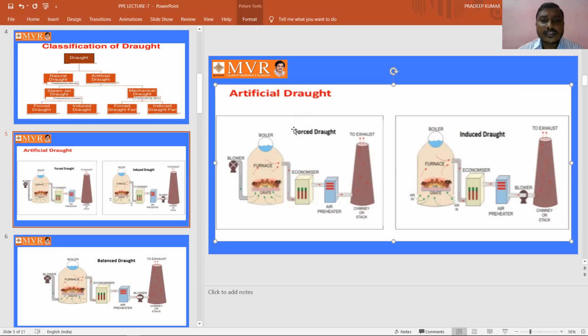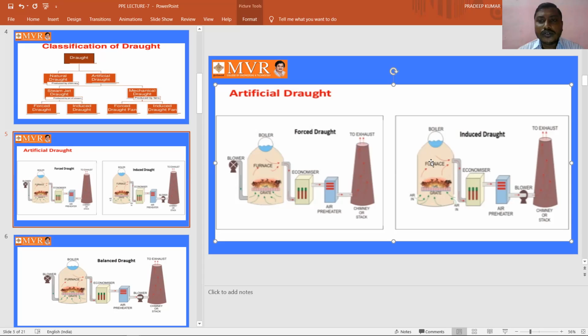See here, the name itself is telling us: forced. Forced means that we are forcing something here, and what we are forcing is air. We are forcing air by using this blower upon the grate for completing the combustion process. After combustion, we are going to get some products. This is what we have studied about the forced draft.